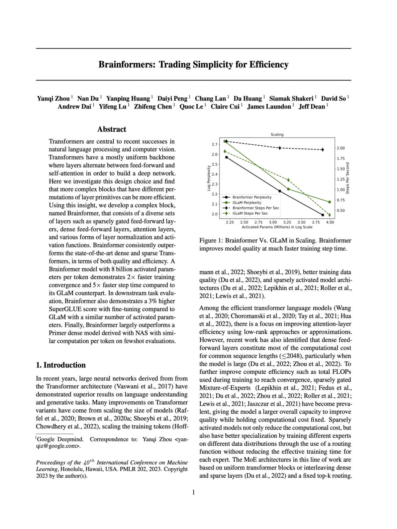When we scale up to the size of 8B64E, Brainformer exhibits more efficient convergence to lower perplexity, demonstrating a speed that is 5 times faster in step time and twice as fast in training convergence, compared to the benchmarks. This performance was achieved using the same hardware setup, which consisted of 512 Cloud TPU v4 chips. Further, when we fix the number of training tokens at 600 billion, the Brainformer shows superior accuracy compared to the benchmark models at an 8B scale.